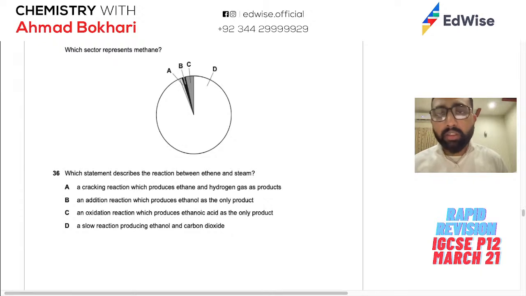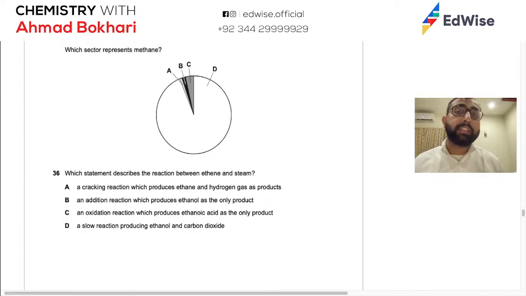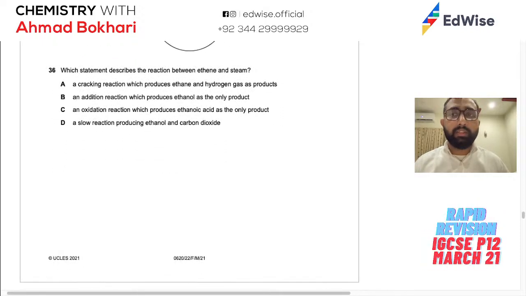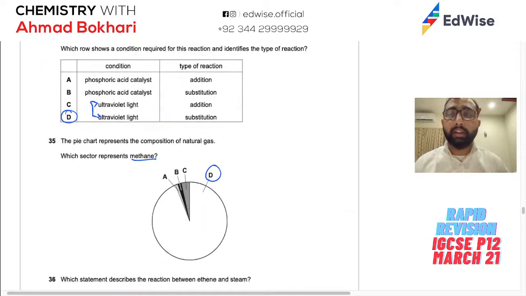The pie chart represents the composition of natural gas. We know natural gas has the highest component, the highest available component there, that is methane. Almost 96%. याद करने की ज़रूरत नहीं है, तो that is D. इसमें कोई क्वेश्चन नहीं है. Again facts. देखें 4 क्वेश्चन हमारे पास facts के आ गए डायरेक्टली.